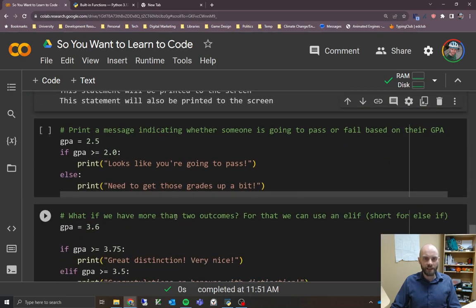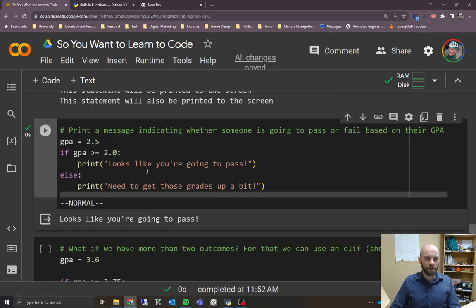So let's look at an if-else statement now. Maybe we should first look at the comment here. It says it prints a message indicating whether someone is going to pass or fail based on their GPA. We assign a GPA to the variable called GPA, and now we have an if-else statement. If the GPA is greater than or equal to 2.0, then we'll print out a statement.